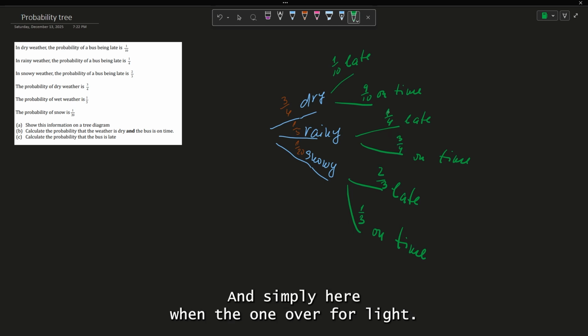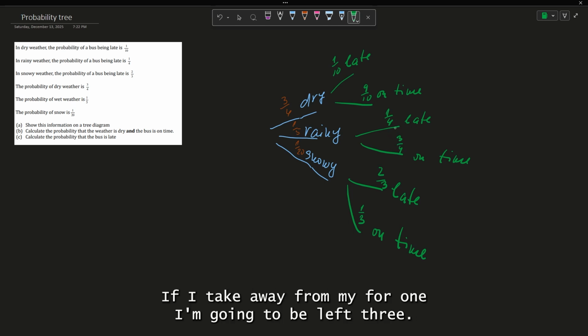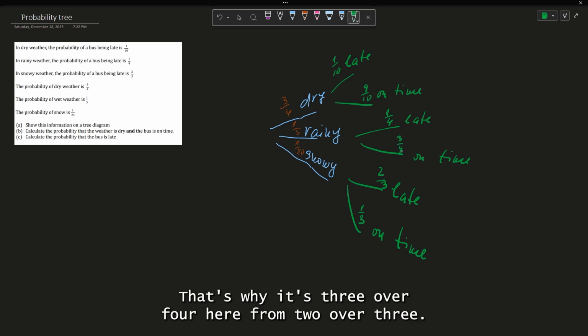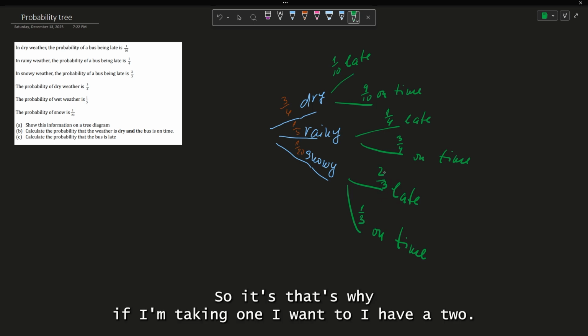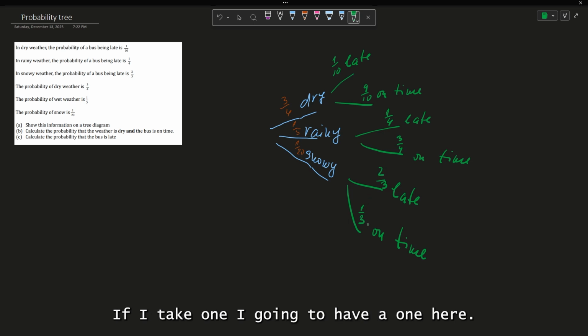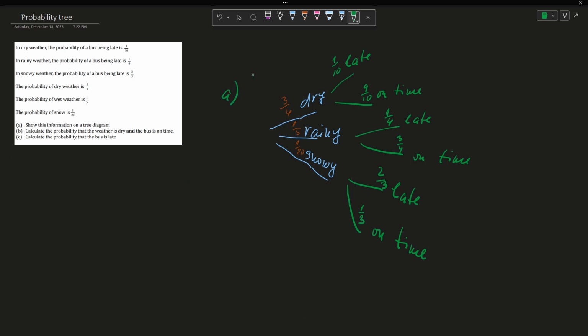And simply here, when 1 over 4 is late, if I take away 1 from my 4, I'm going to be left with 3. That's why it's 3 over 4. Here, from 2 over 3, my 3 is my whole number, so if I take 1, I have a 2. If I take 1, I'm gonna have a 1 here. That's on time. So that's my A. I answer A. Okay, let's do B.